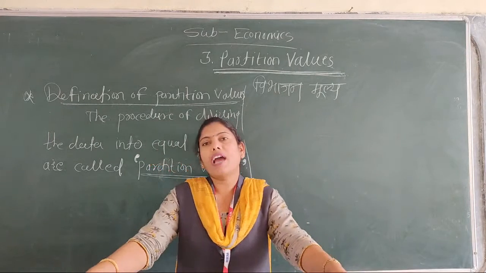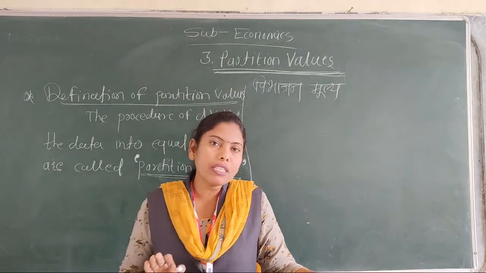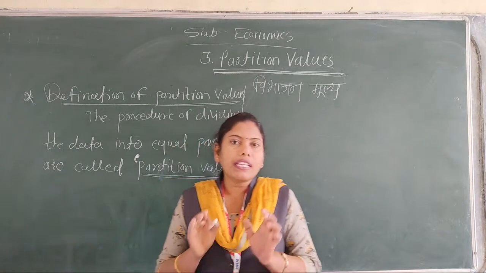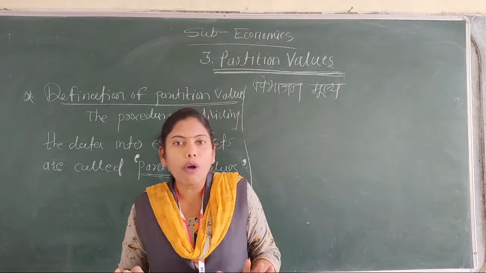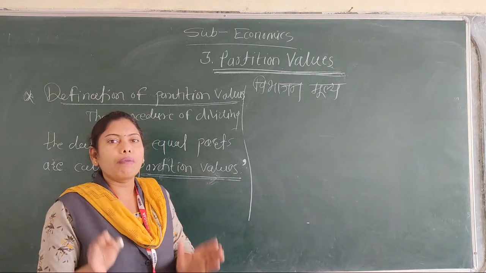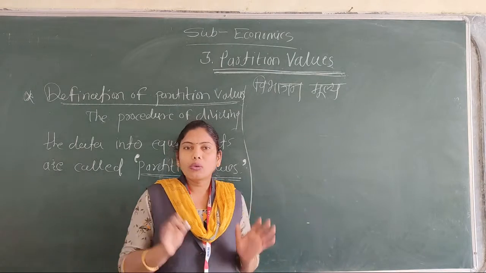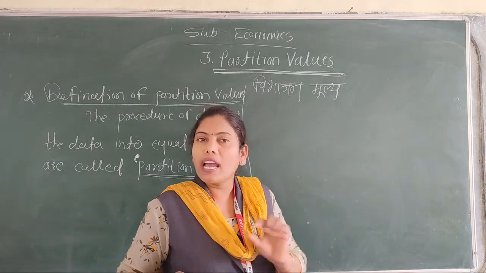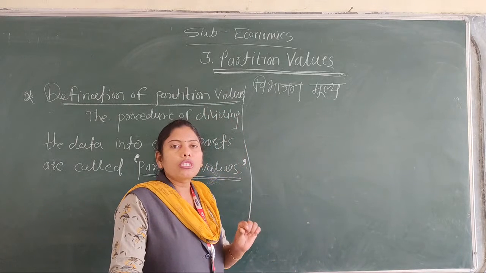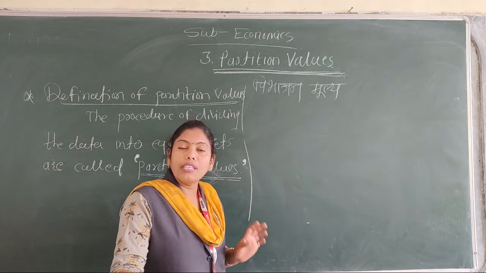Median is the value of the middlemost observation of the data. Median म्हणजे काय, मध्य काय. It divides the whole set of observation into two equal parts. That is known as the median, and it is one of the most important partition values.